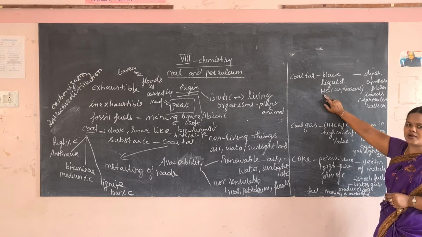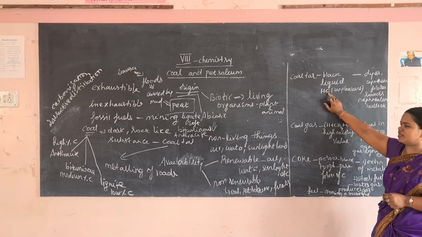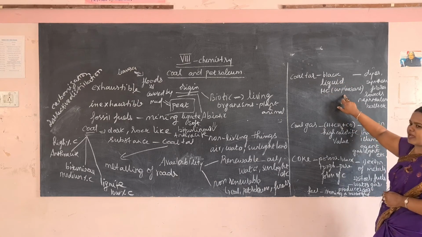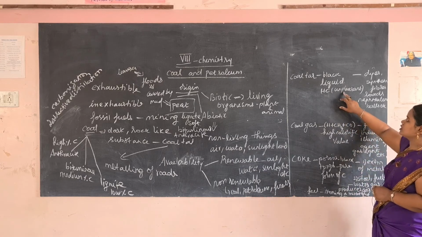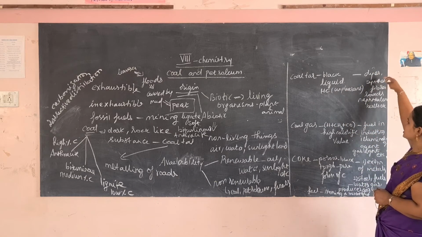HC means hydrocarbon, that is, hydrogen and carbon will be present. It contains a lot of hydrocarbons having an unpleasant smell. Like that, coal tar has an unpleasant smell. And then this coal tar is used to prepare dyes and synthetic fibers.